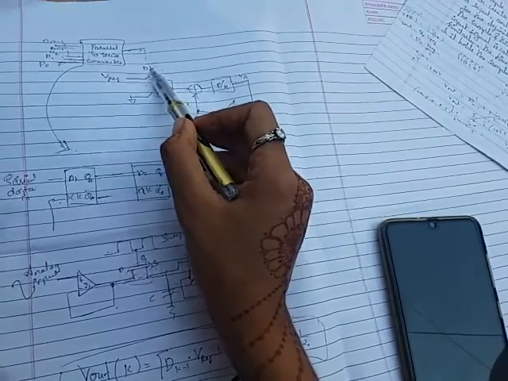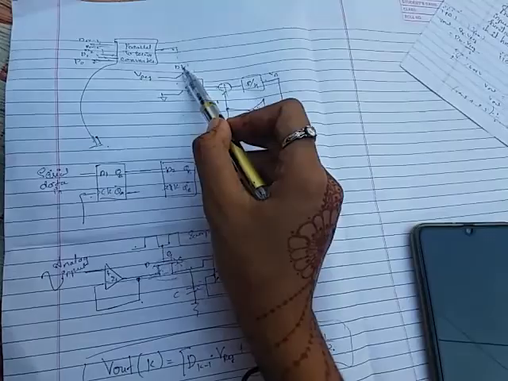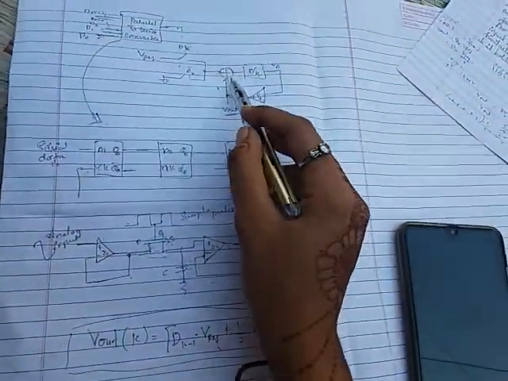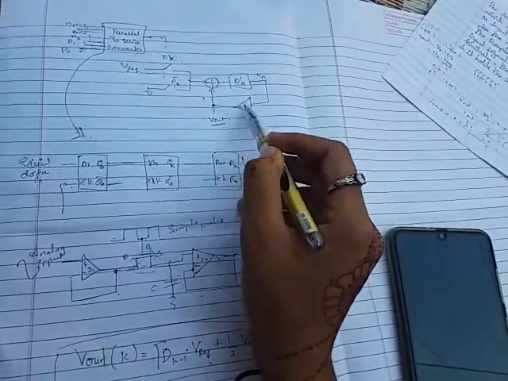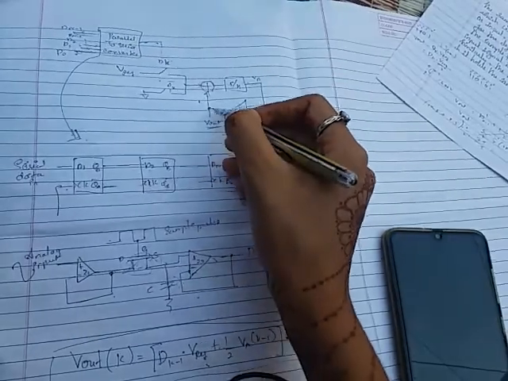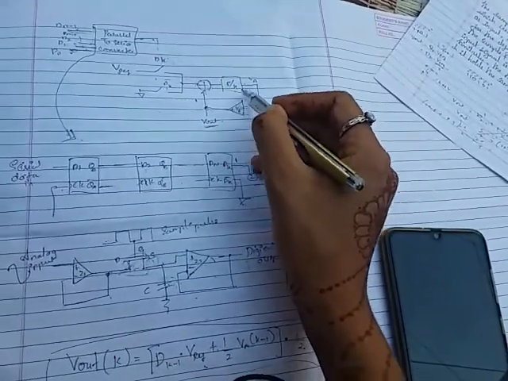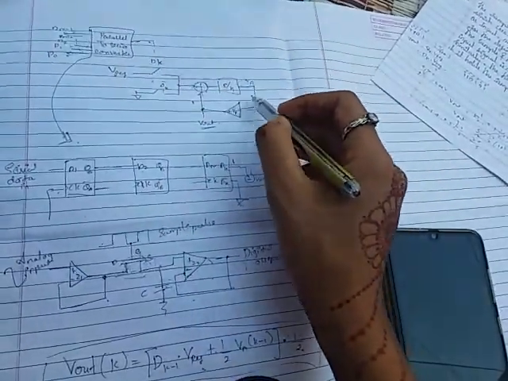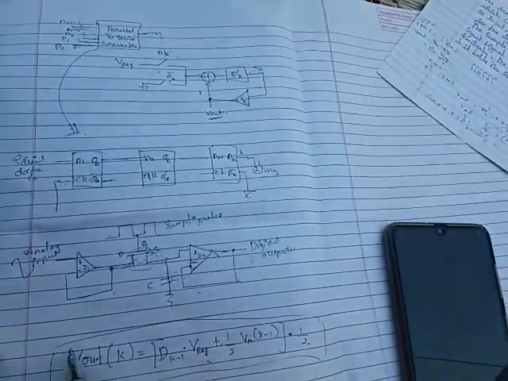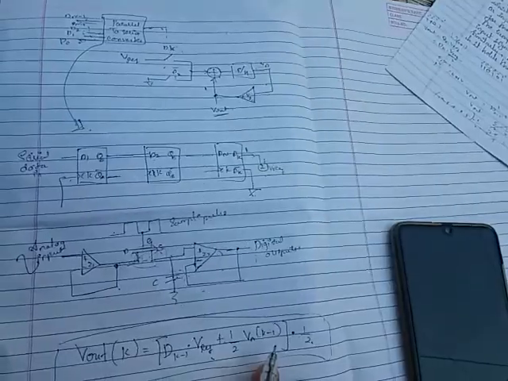If it is 1, it should be multiplied with this reference voltage. So it is the multiplication of D k minus 1 into the reference voltage, plus, why is it half? Because it is a sum, it will add with this amplification. Whatever the previous output is, it should be added with this. So it is half VA of k minus 1, whatever the output voltage is, into 1 by 2, the amplification feedback gain. So this is how the output voltage of this cyclic DAC is calculated.